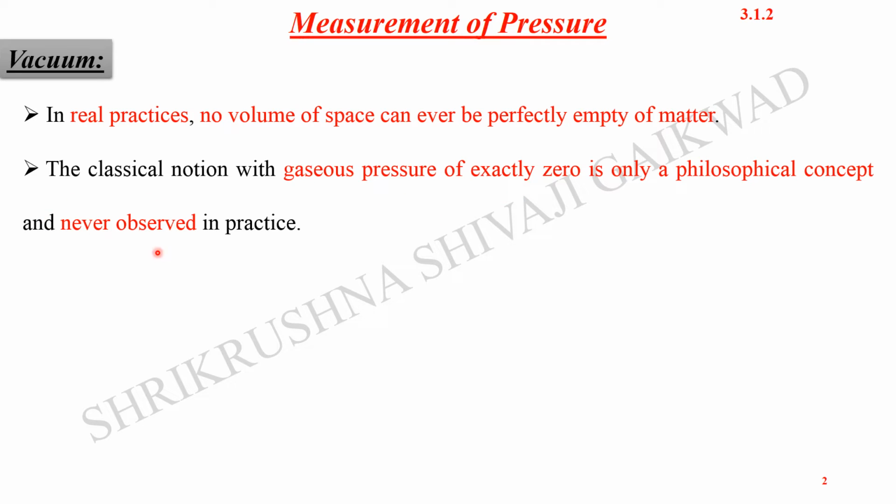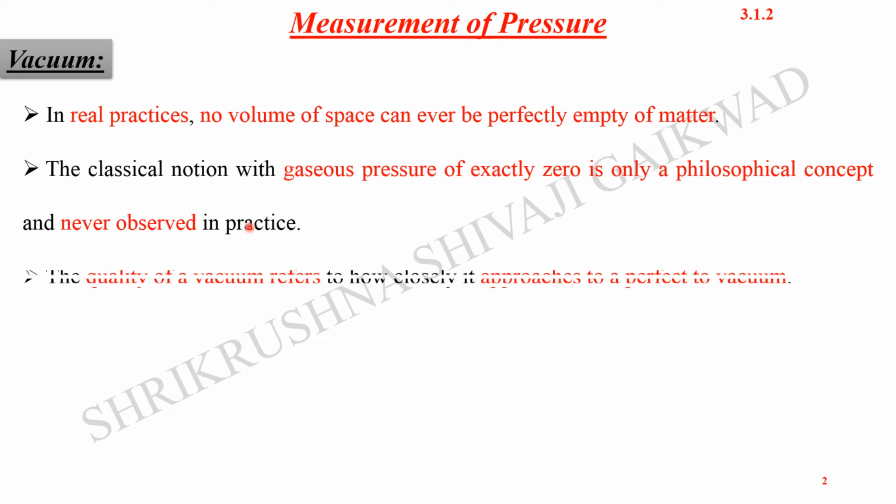This is what we can call a daydream, to get the vacuum space empty of matter. The quality of the vacuum refers to how closely it approaches a perfect vacuum, meaning how low we can go with the pressures, how closely we can go to the lowest possible pressure, or zero pressure.